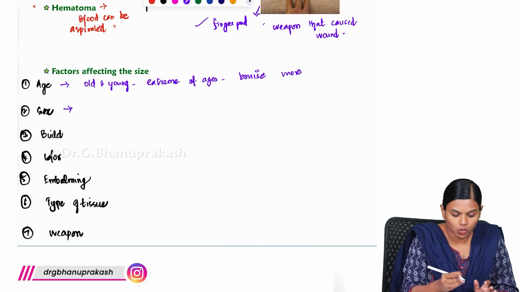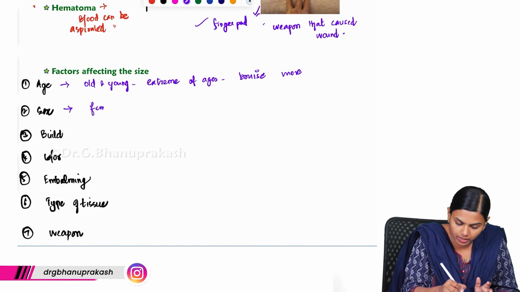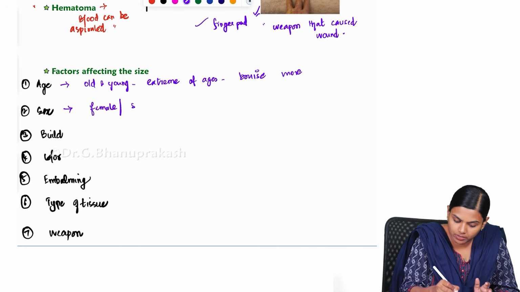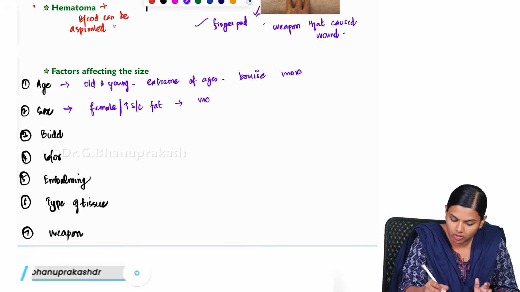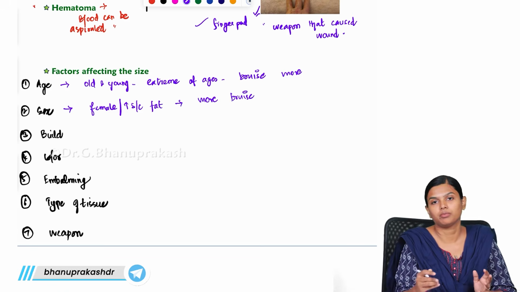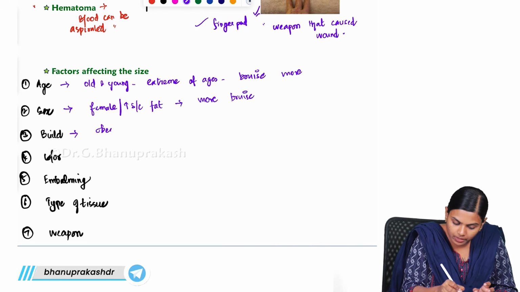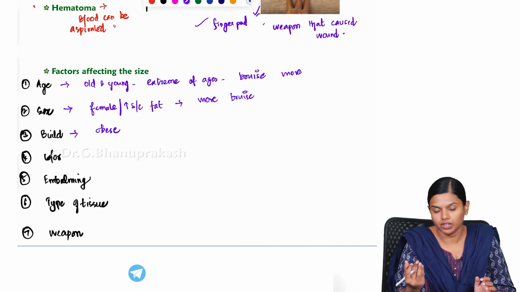And those who have more subcutaneous fat, especially females, will have more easy and more prominent bruises. And build, that is obese people, will have more significant bruises.